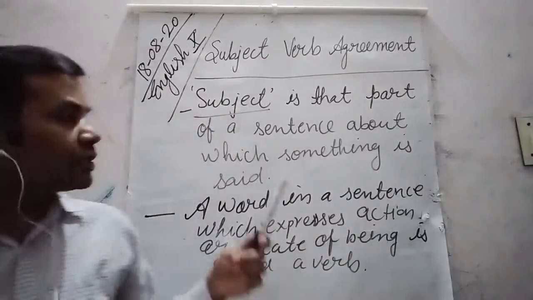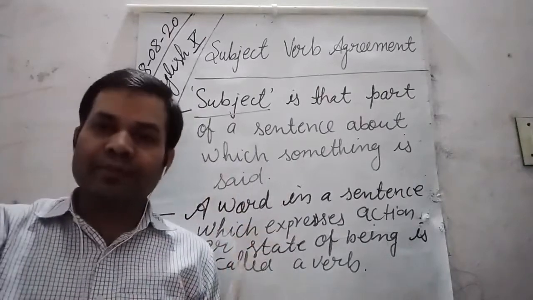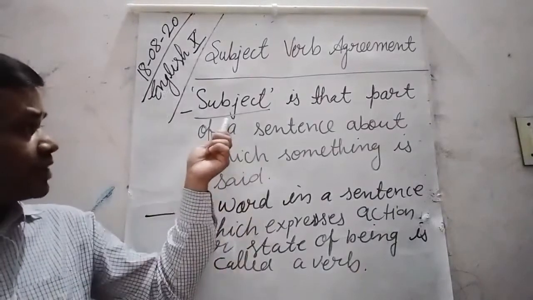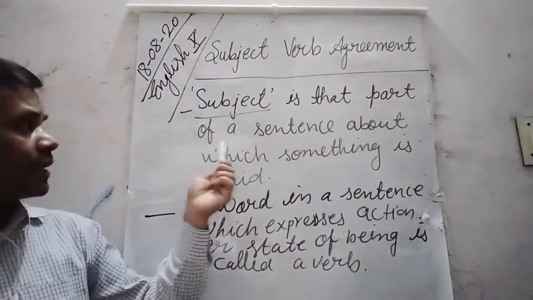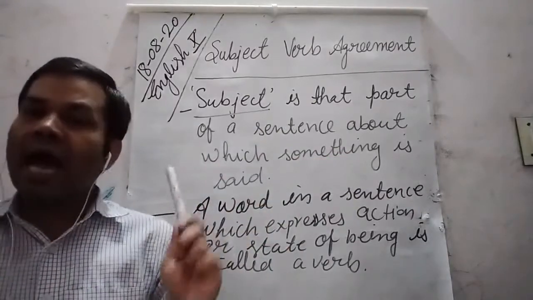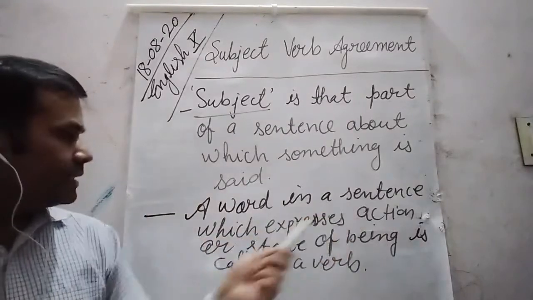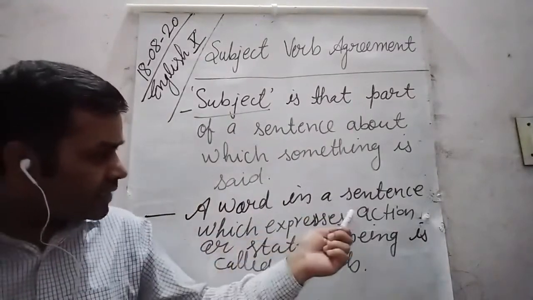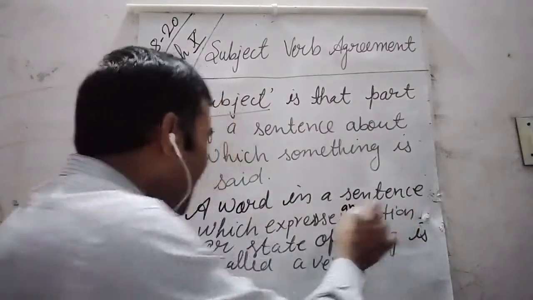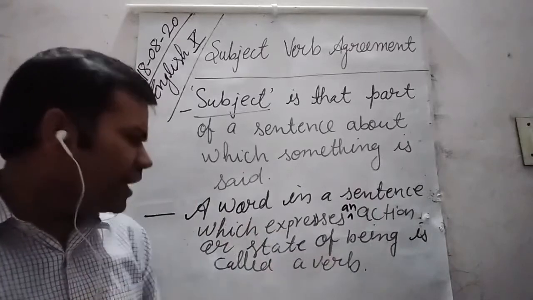Once again, dear students, first we should know what a subject is in a sentence. Subject is that part of a sentence about which something is said, and a verb is a word in a sentence which expresses an action or state of being.